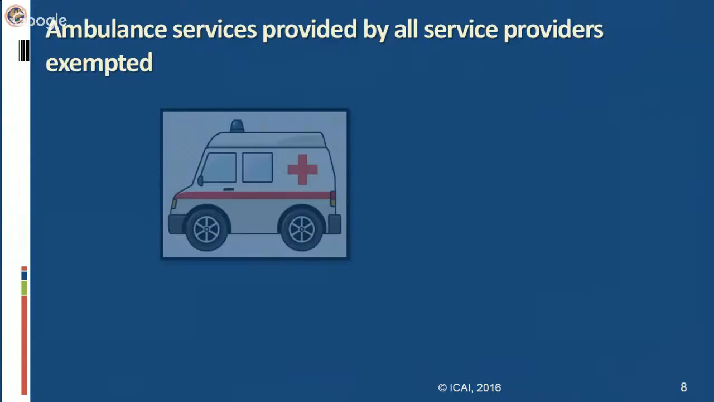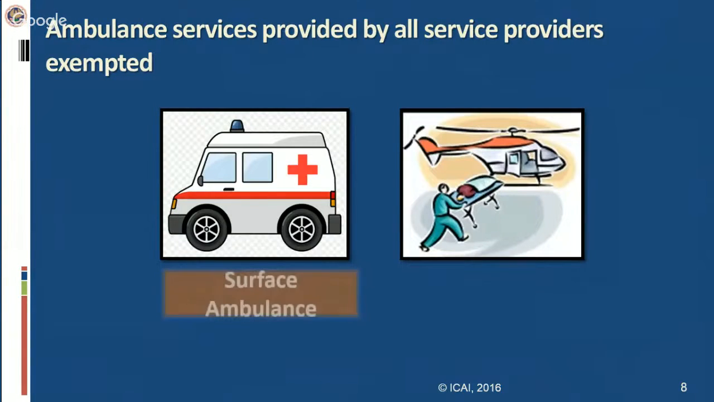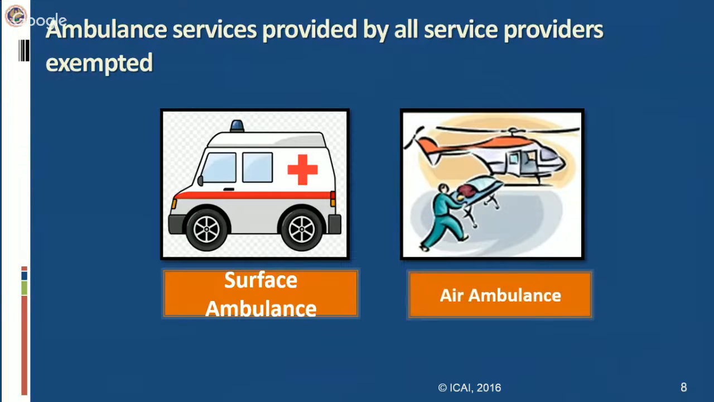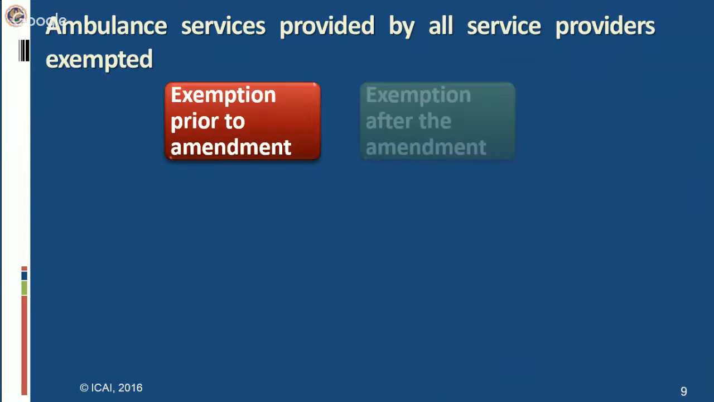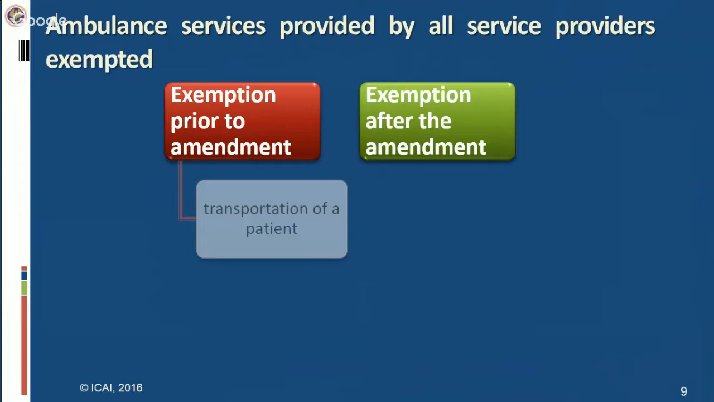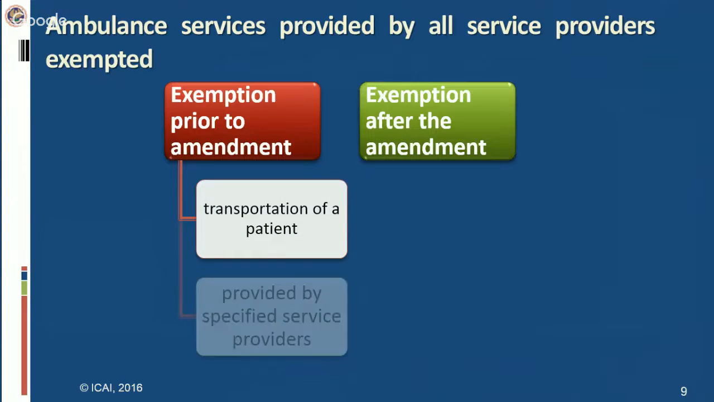The ambulance services provided by all service providers are exempted. Now, in fact, ambulance service can be the surface ambulance also or air ambulance also. Both these services are included here. What was the position prior to the amendment and what is the position after the amendment? Before the amendment, these services, ambulance services, were still exempt, but they were exempted to the extent they are provided by specified service providers.